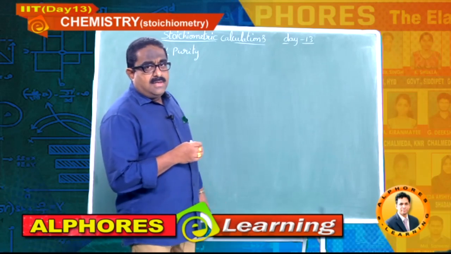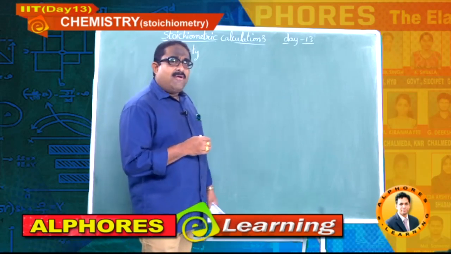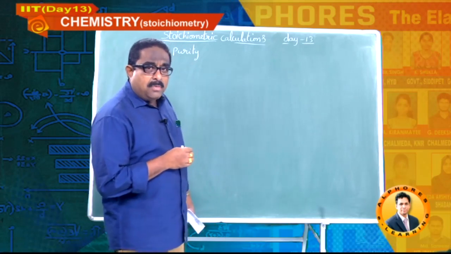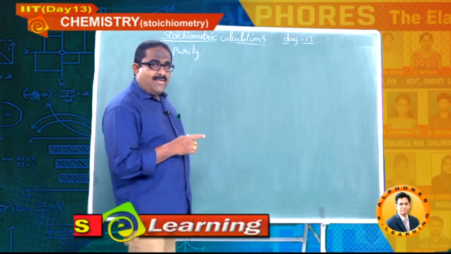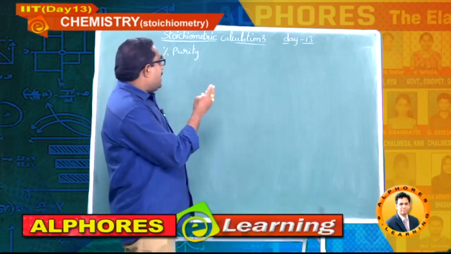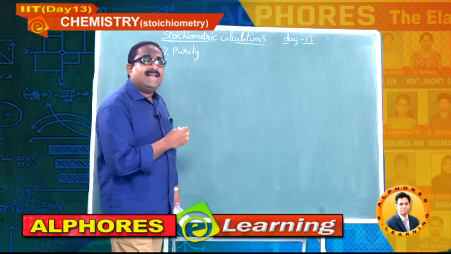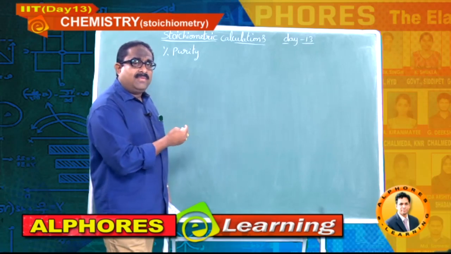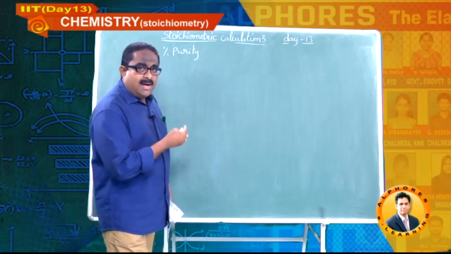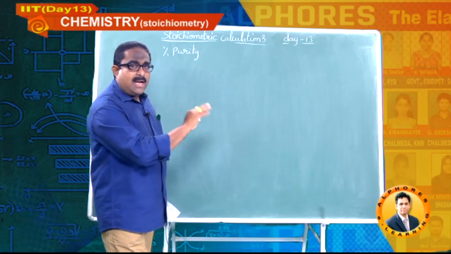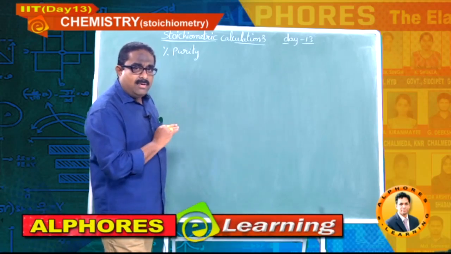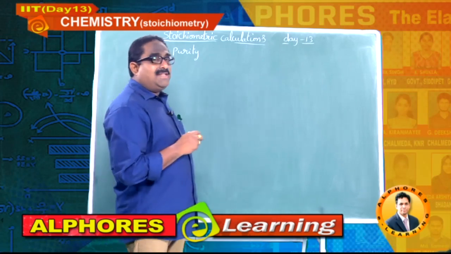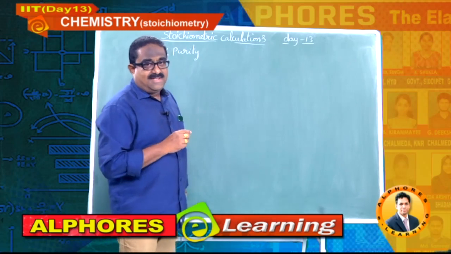Based on the amount of product we finally get at the end of the process, we can get back the actual amount of reactant involved, and we have the amount of substance sample given. From these two things we can simply estimate the percentage purity of the given chemical substance.